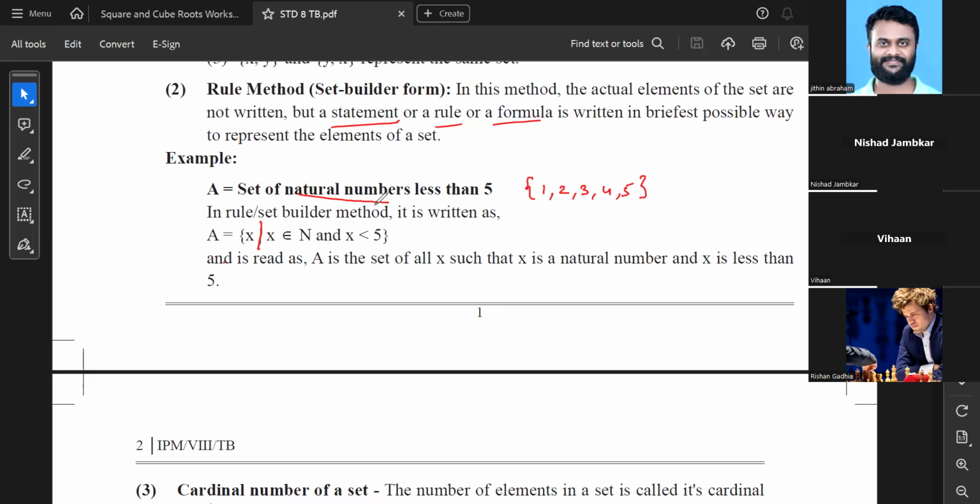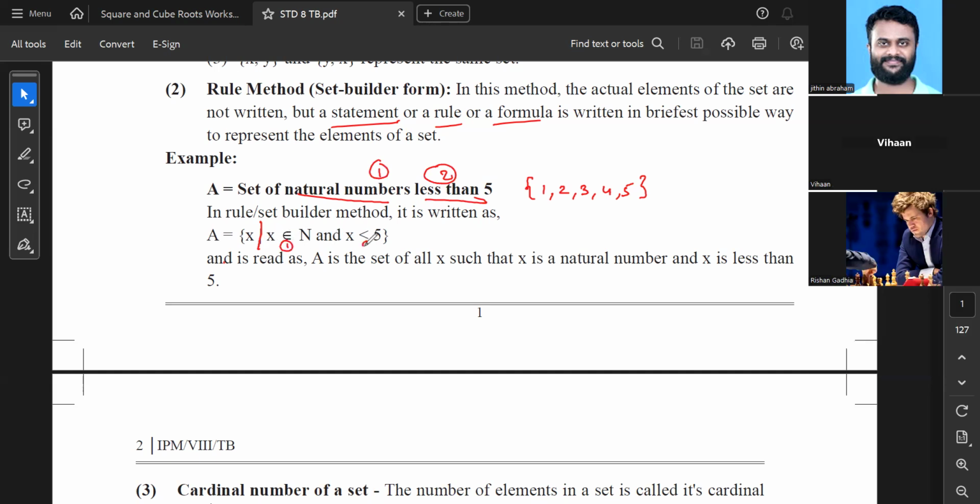अब उसमें खत्म हो रहा है क्या? नहीं खत्म हो रहा है. There is one more condition. This should be less than 5. This is the first condition. This is the second condition. So the first condition I've already written over here. Now the second condition, that is x is less than 5. So both the conditions I've written.